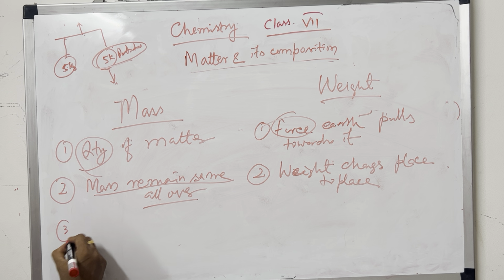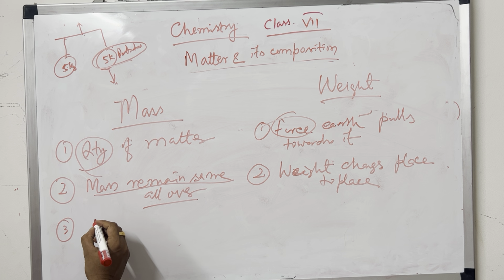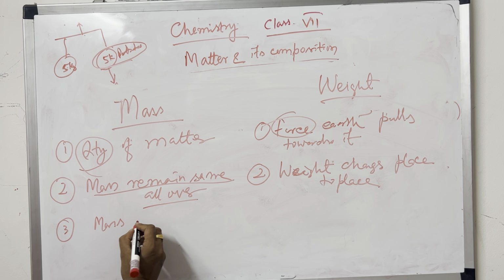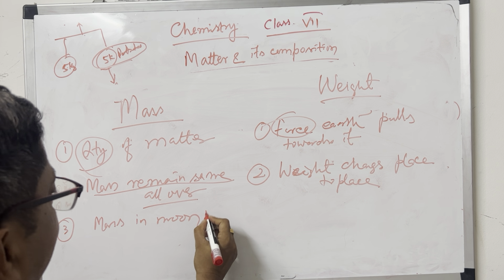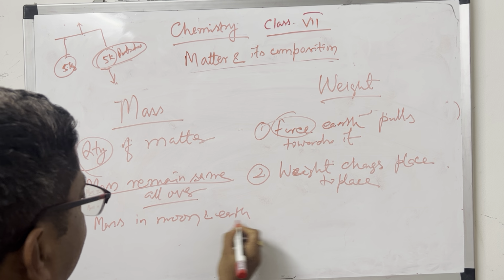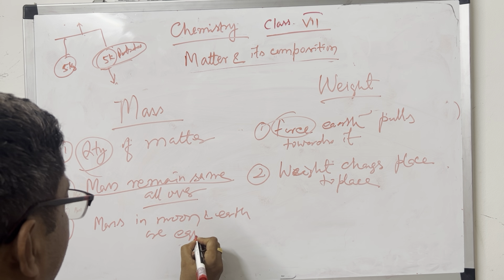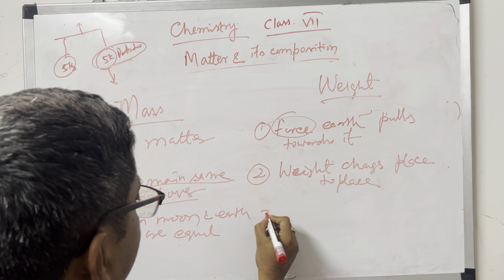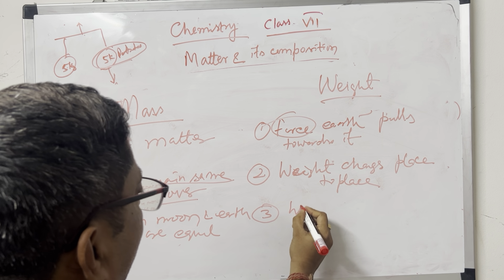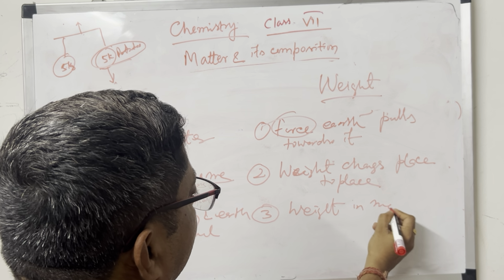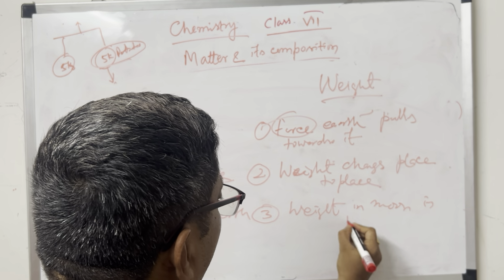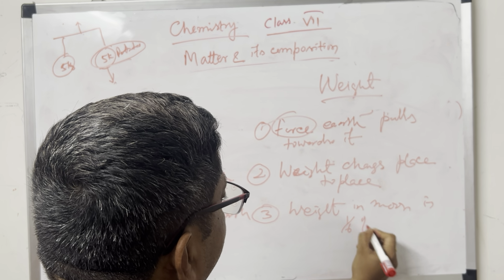So the third point. There are three differences between mass and weight. Mass in moon and earth are equal, but weight in moon is 1/6 of earth.